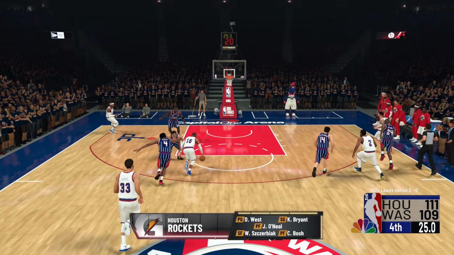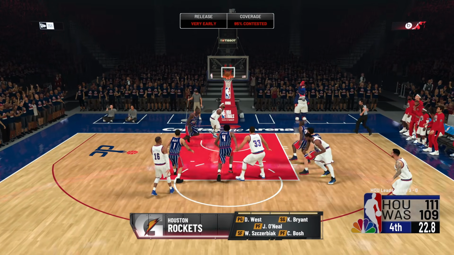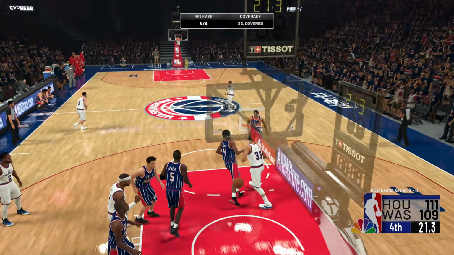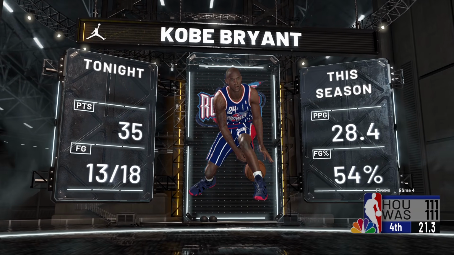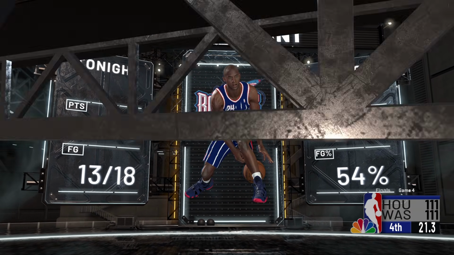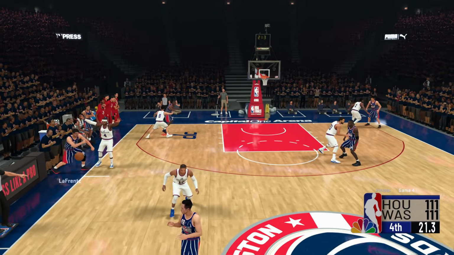Why is Westbrook wearing number 16? It looks really weird. Westbrook to the basket. A very Russell Westbrook shot. Misses, rebounded by Josh Smith, and he ties the game. Kobe has yet another chance to propel these Houston Rockets to a victory with the game tied. So what the hell will happen?